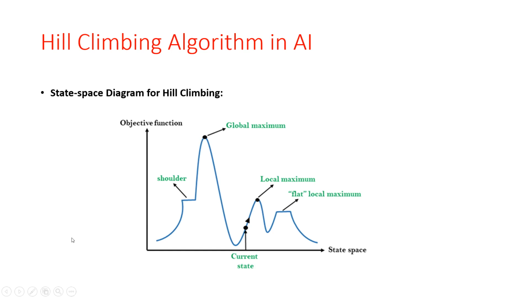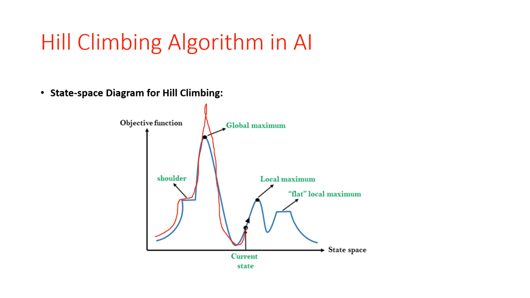Then the next component is the current state. See here in this diagram, what is the current state? If we are plotting the graph for the state space and objective function, the current state starts from this position, then this position. This is our path: from this to this, then we reach this global maxima and then come back to this position.